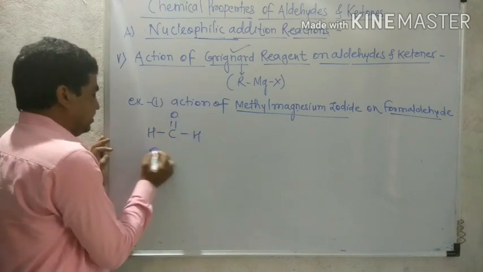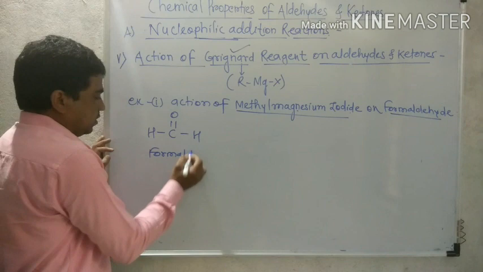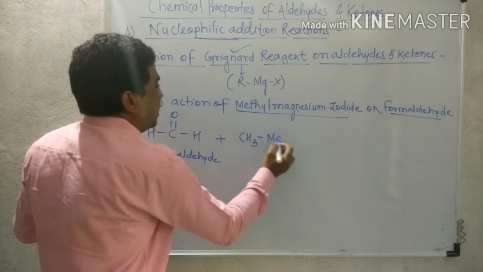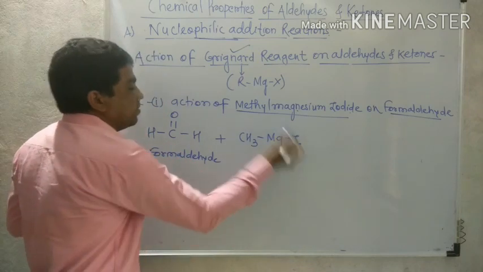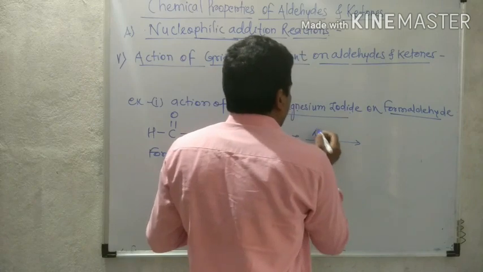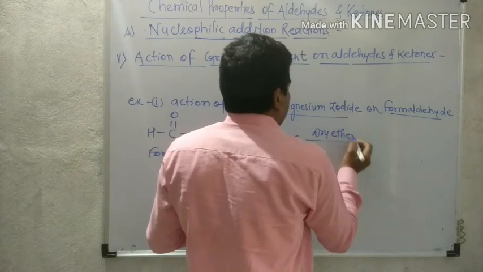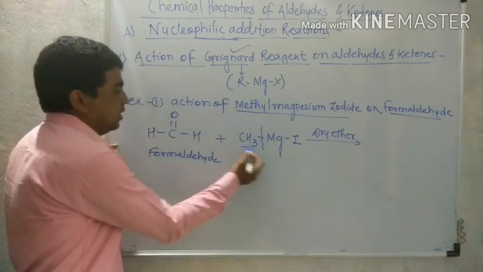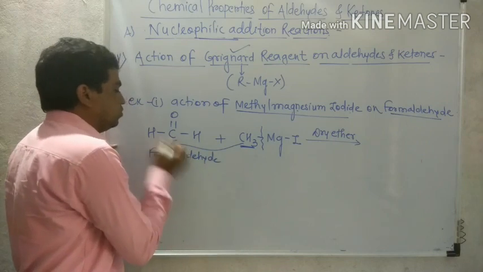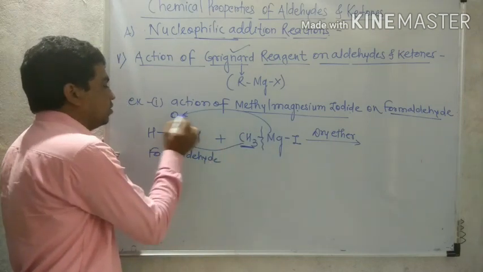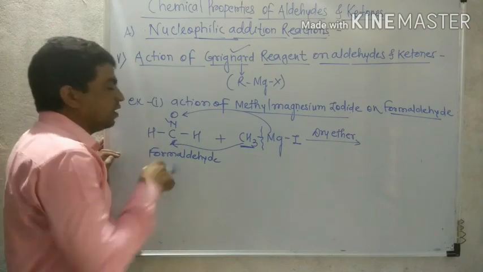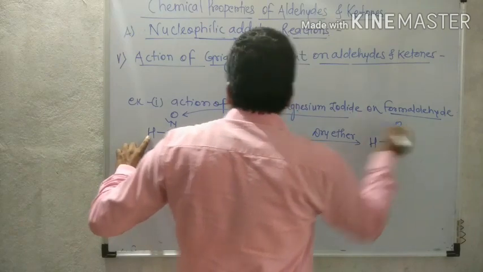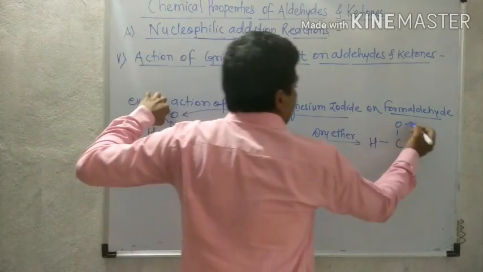HCHO, formaldehyde, reacted with CH3MgI, methyl magnesium iodide, in presence of solvent dry ether. According to the general reaction, the alkyl group, that is CH3, always attaches to the carbonyl carbon. The remaining MgI attaches to the oxygen. The carbonyl double bond breaks and converts into a single bond. So here C, single bond O, is connected with MgI.